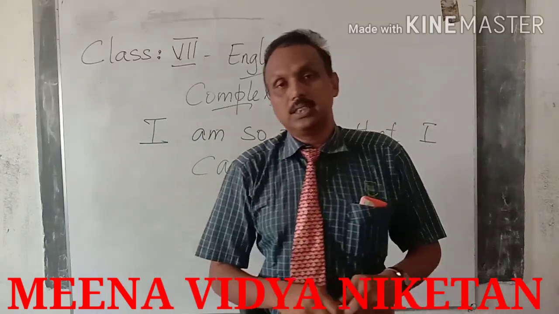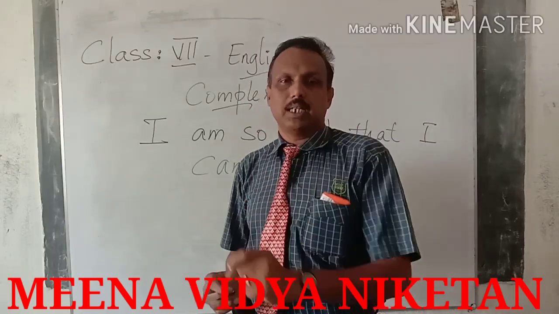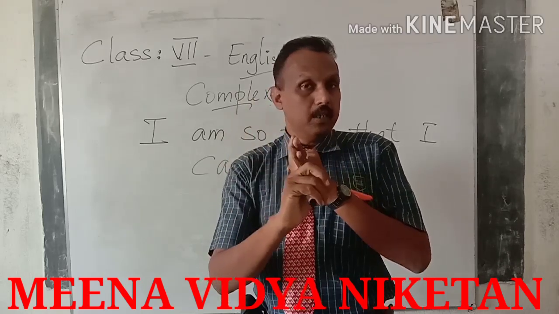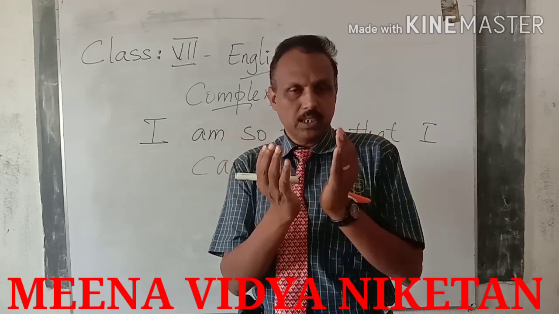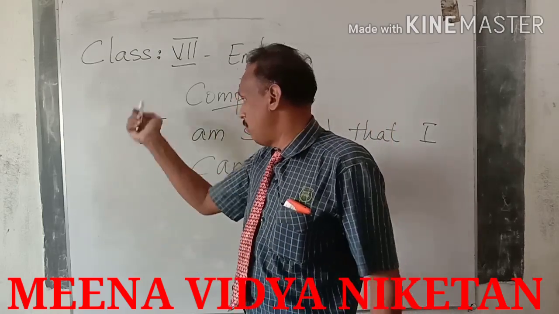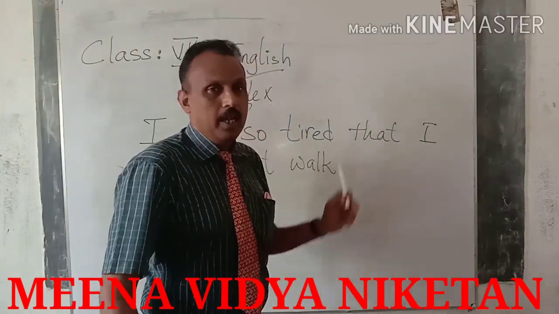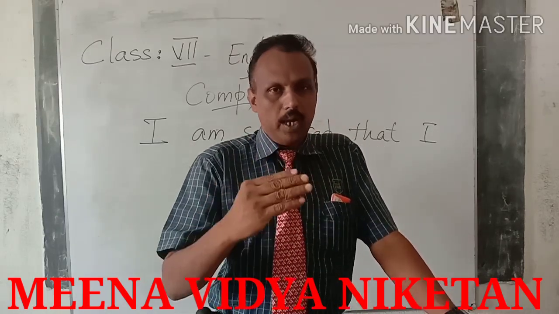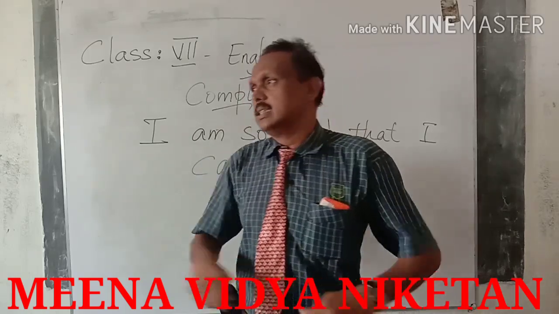So last time in compound sentence I explained to you, I ate bread and butter. So what is that one? I ate bread, one simple sentence, ate is the verb. I ate butter, that is another simple sentence where ate is the verb. We are joining the subject and the verb together and we say I ate bread and butter. That's a compound sentence. You look at this sentence. First of all, we should be able to identify. In a complex sentence, it will have one main clause and one or more subordinate clauses.